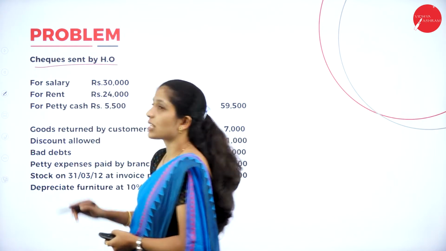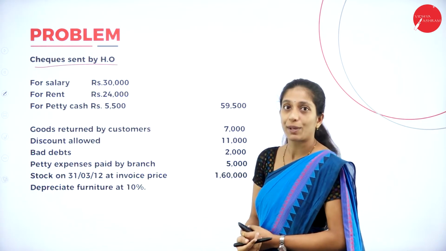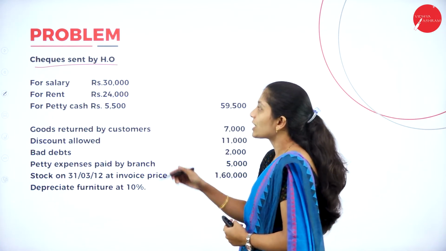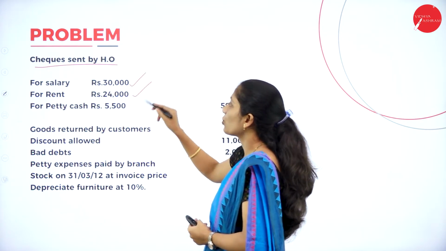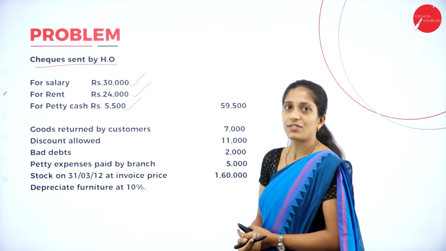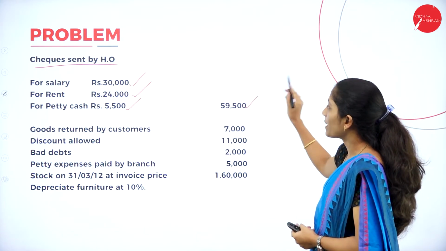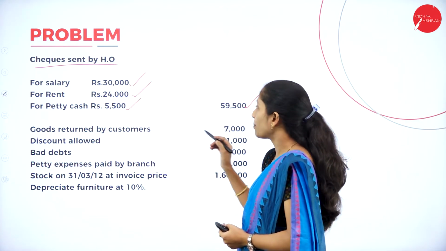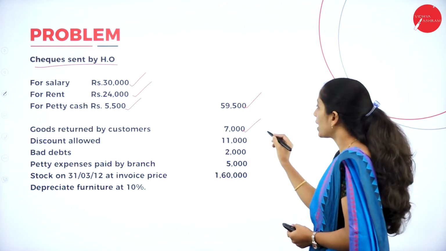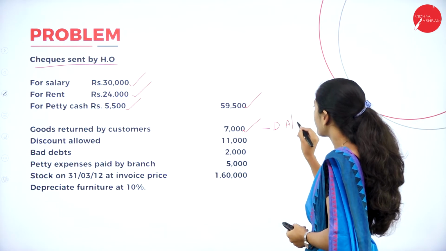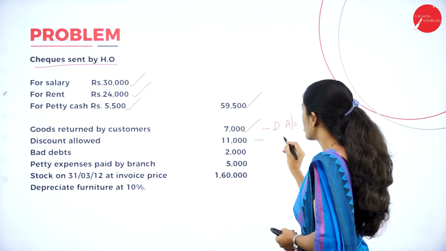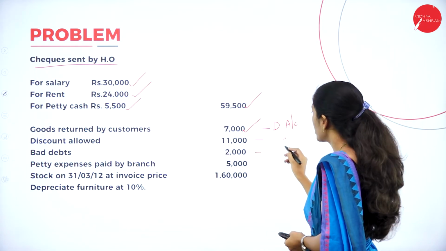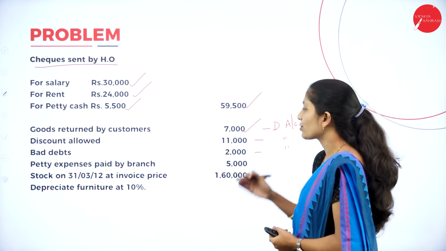Next, they have given cheque sent by head office. So whatever the expenses which is incurred by the branch has to be given by the head office, right? So here the cheque has been given by the head office for salary 30,000, for rent 24,000, for petty cash 5,500. So the total expenses which is given is 59,500. Next, goods returned by customers. So where it has to be recorded? In the debtors account. Next, they have given discount allowed, so it has to be recorded in debtors account. Next, bad debts also they have given. How much? It has to be recorded in debtors account, that is 2,000.